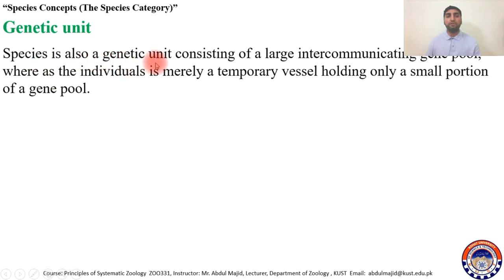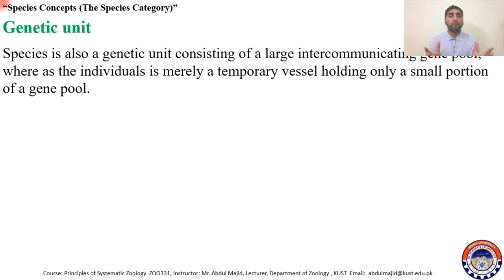So species is also a genetic unit consisting of a large intercommunicating gene pool, whereas the individual is merely a temporary vessel holding only a small portion of the gene pool. Now consider the whole population of human beings, Homo sapiens.